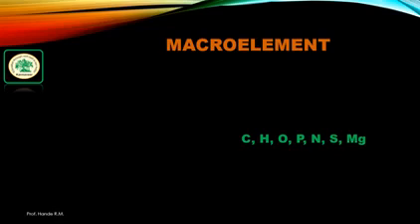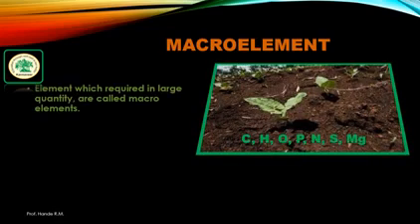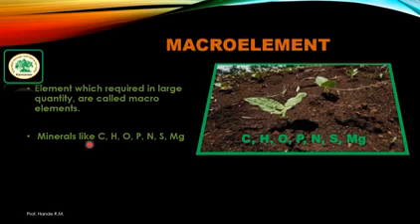Carbon, hydrogen, oxygen, phosphorus, nitrogen, sulfur, and magnesium are the macro elements which are required in large quantity in plants.